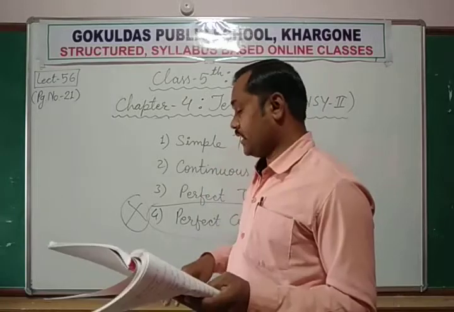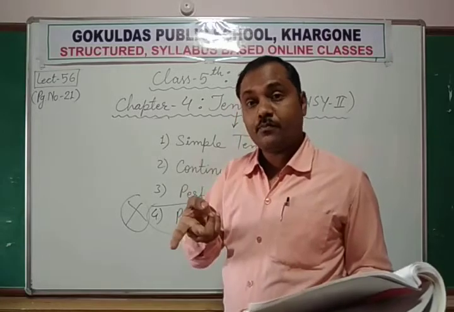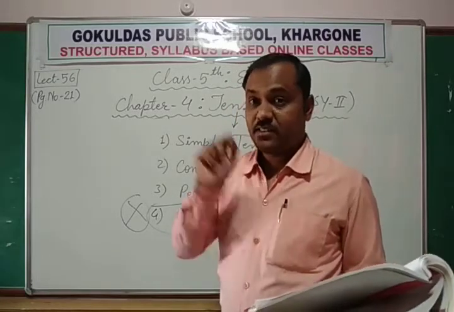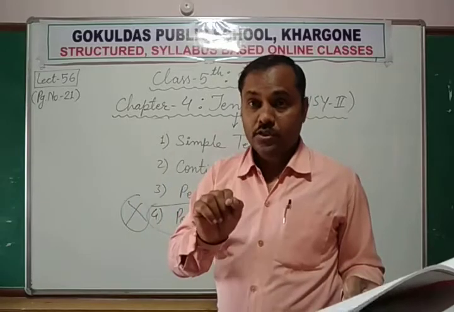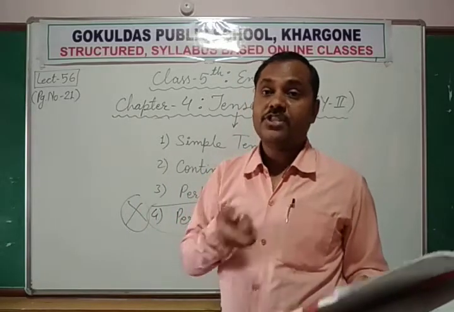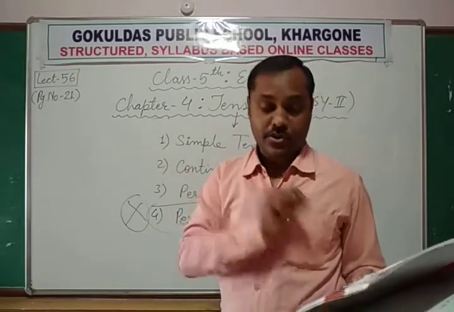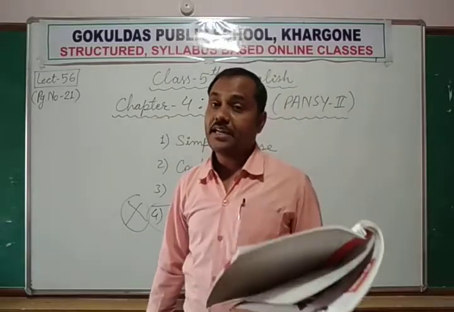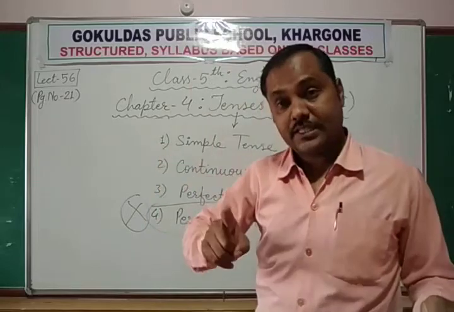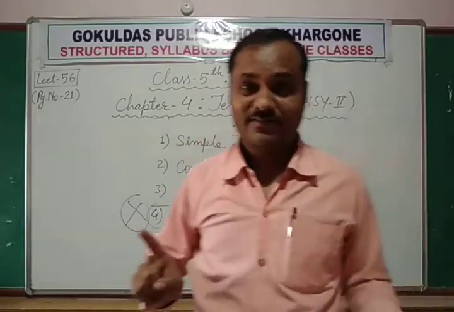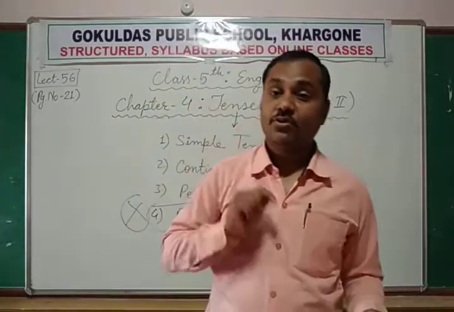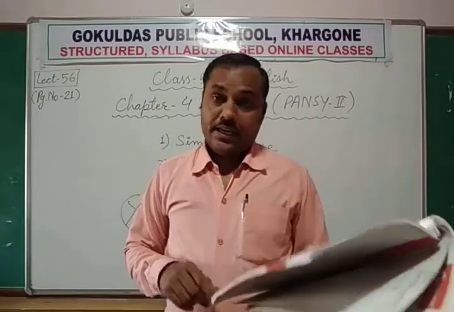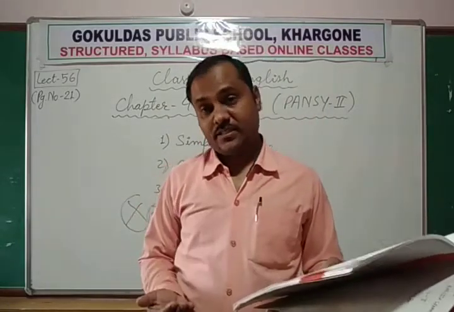He wrote a letter. Wrote is the past form of the verb write. Write, wrote, written. Third form is written. This is an irregular verb. He wrote a letter. उसने letter लिखा था. Past form. He wrote a letter.